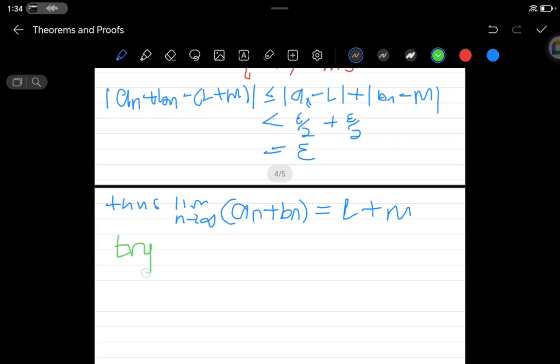Then I want you to try this. Try the limit as n approaches infinity of a_n minus b_n, which is equal to L minus M. So try this, I want you to try that.